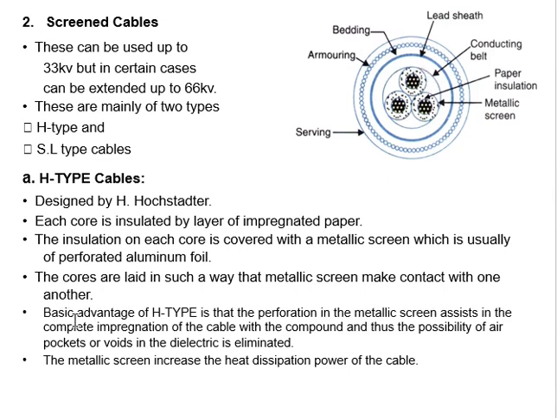Next, the basic advantage of the H-type cable is that the metallic screen assists in the complete impregnation of the cable with compound, and thus the possibility of air pockets or voids in the dielectric is eliminated. Yes, very much important. Due to the metallic screen, the air pockets that may form in the paper insulation are eliminated because of the aluminum foil. Also, the metallic screen increases the heat dissipation power of the cable.